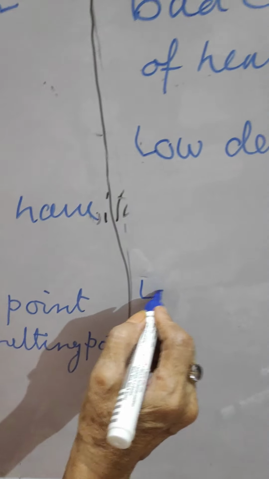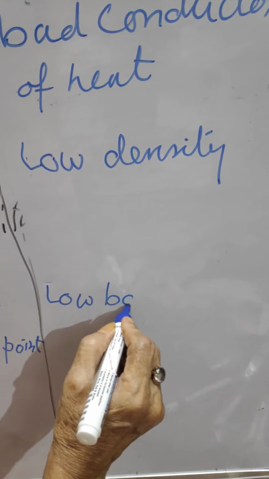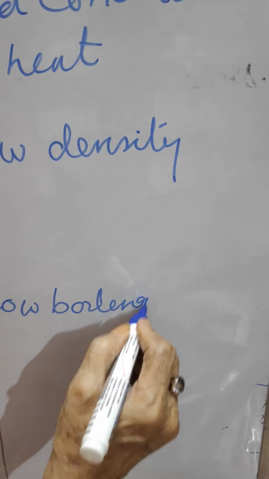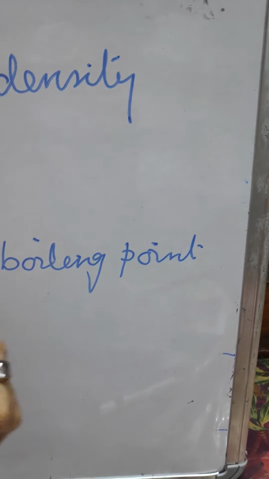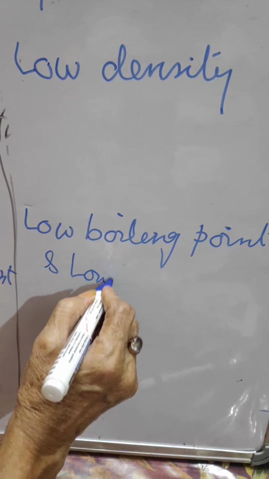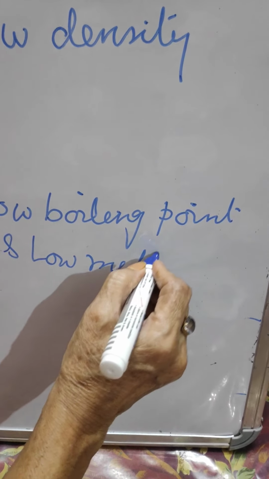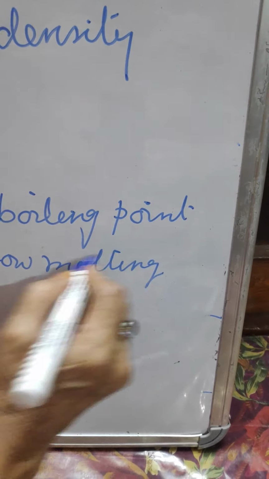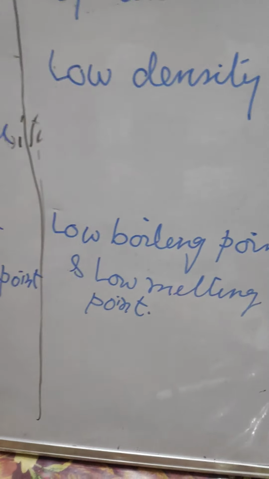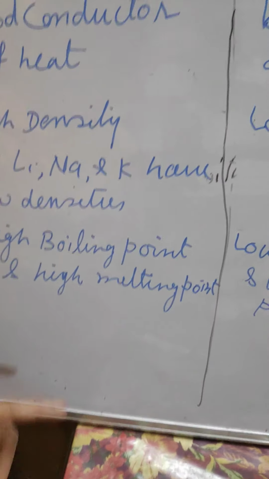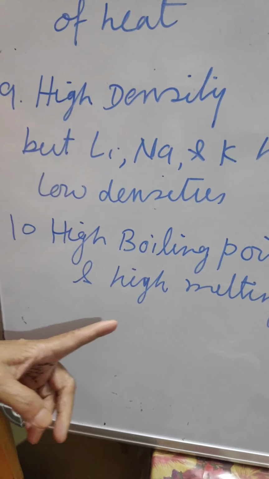Non-metals have low boiling point and low melting point. Now the metal has a high boiling point and a high melting point.